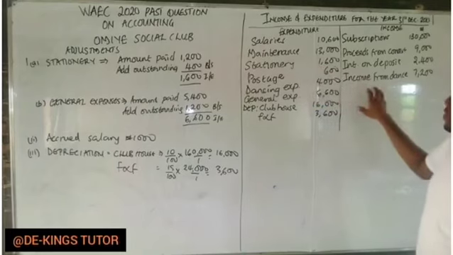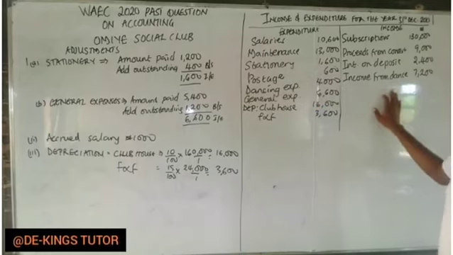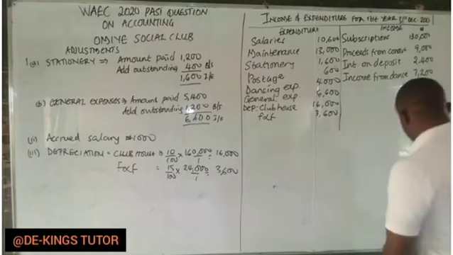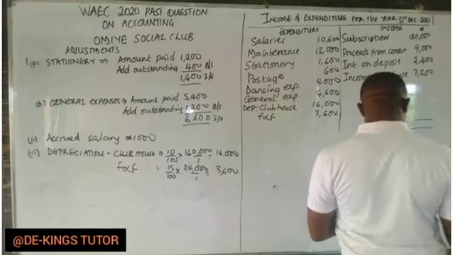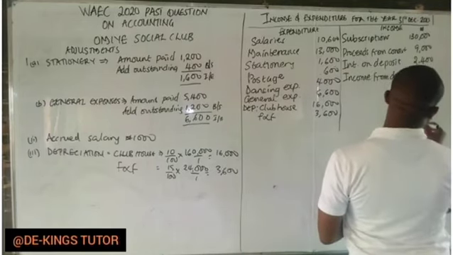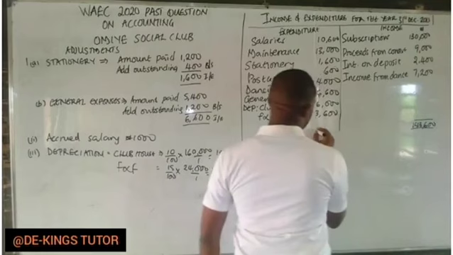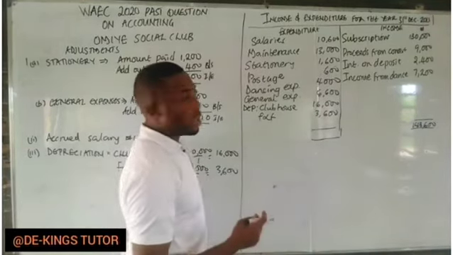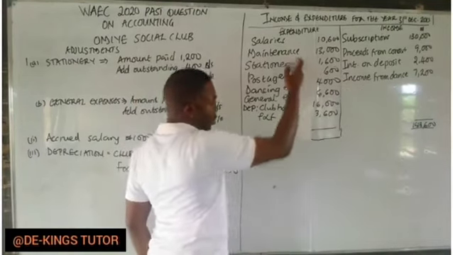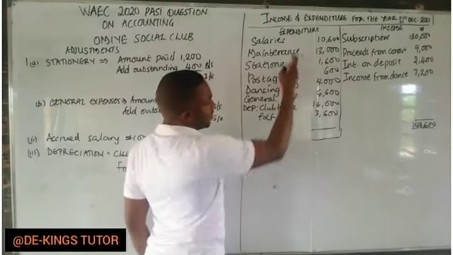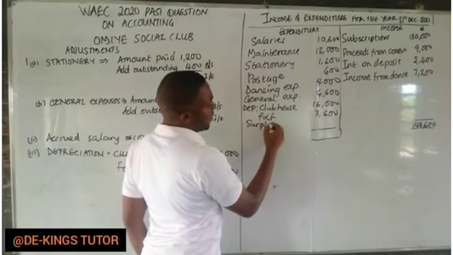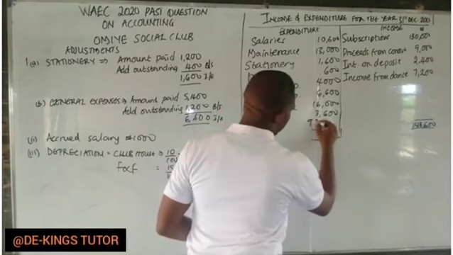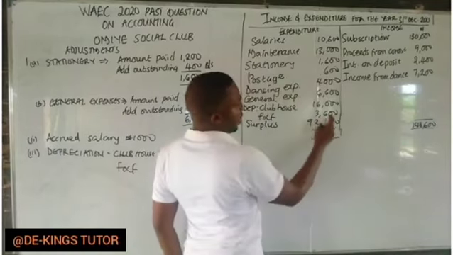Balancing the total figure for the income column gives us 148,600, which is bigger than what we have here. So we have a surplus because the income is more than the expenditure. Our surplus will be the balancing figure, which is 92,600. When you add it, it gives you 148,600. So that's our income and expenditure.